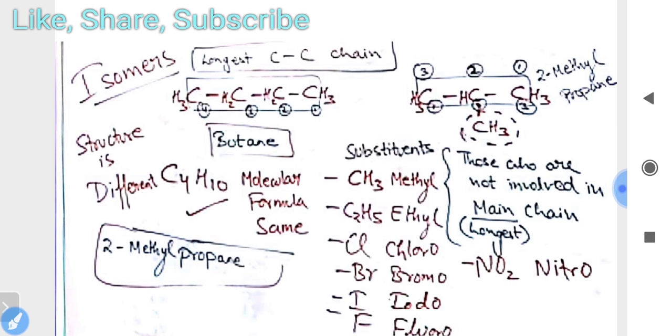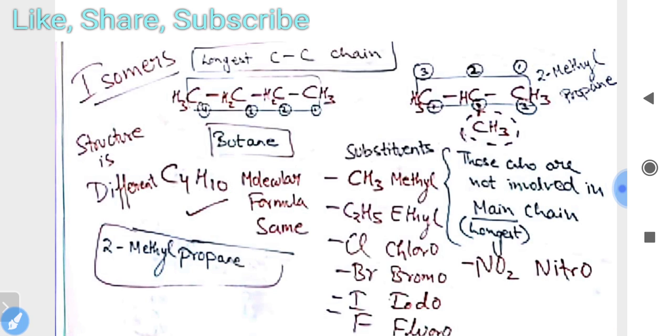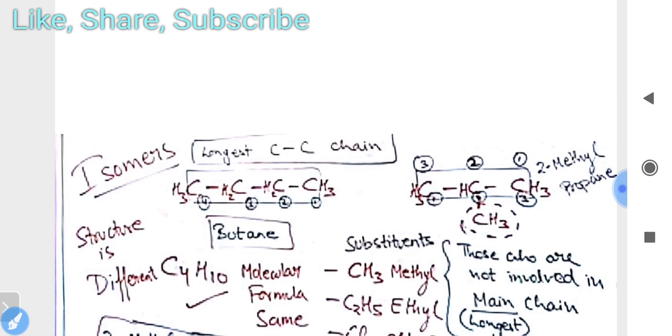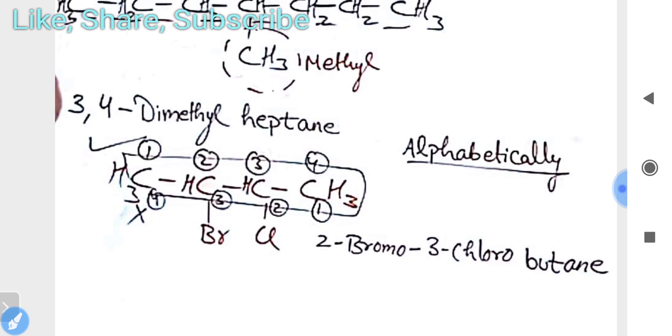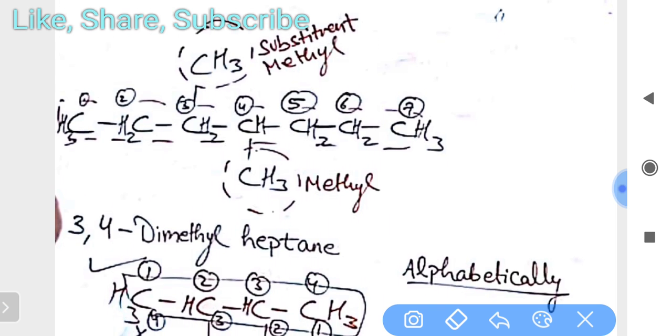When you see their formula also, C4H10 is here, and here is C4H10 also, but their structures are different, so they are isomers. So this is the concept of isomers which you have to make clear in the form of IUPAC names also. Now we can take another example.